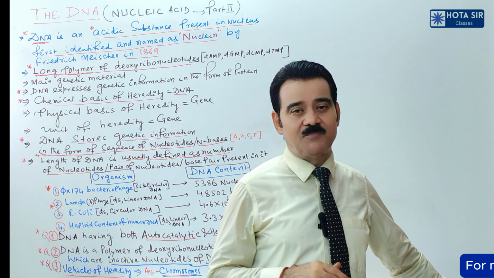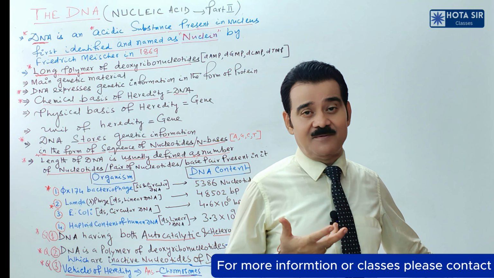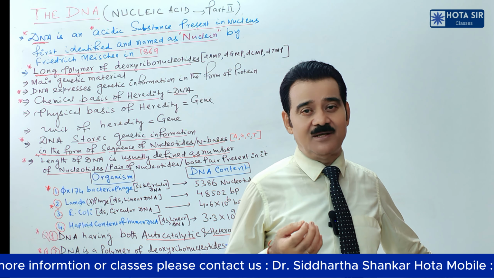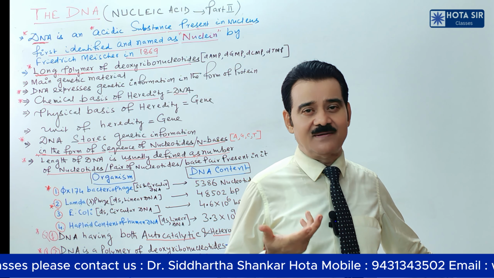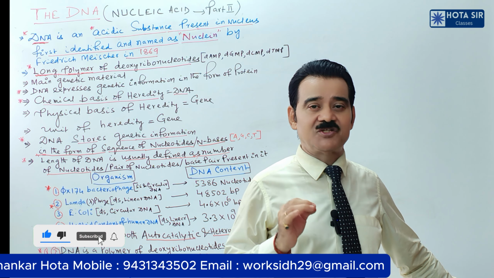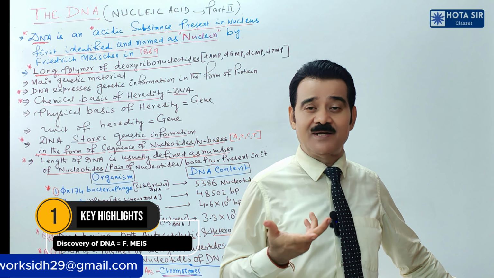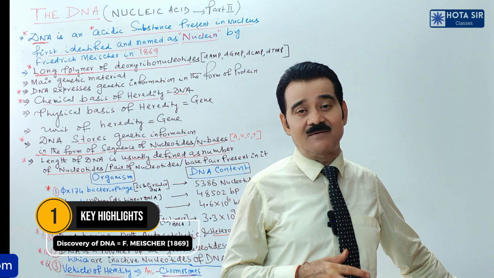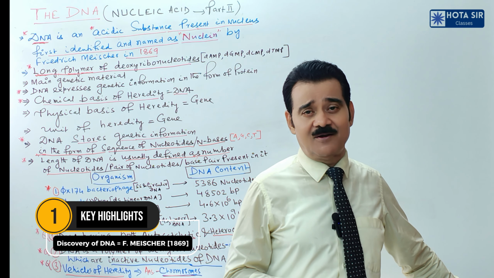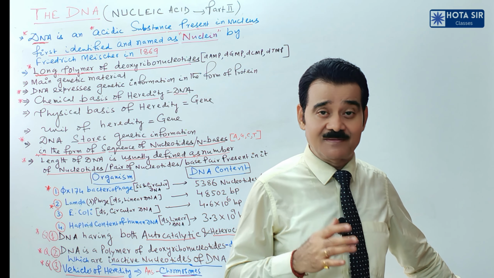Okay, have a look towards the board, my dear children. Nucleic acid, that is mainly the DNA. The DNA is an acidic substance present in the nucleus, first identified and named as a nuclein by Friedrich Miescher in 1869. You can remember Miescher in 1869. Very important question. This is the line of NCERT, my dear children. Clear or not? So all lines of NCERT must be by hearted, must be learned.